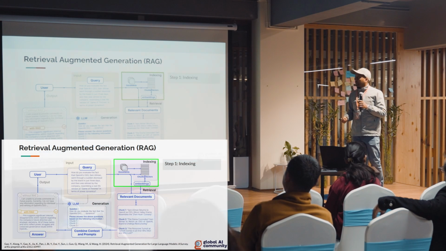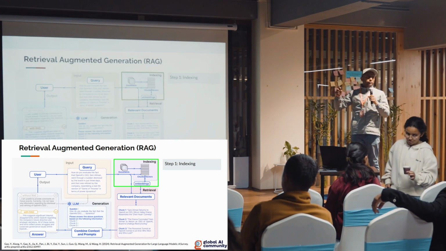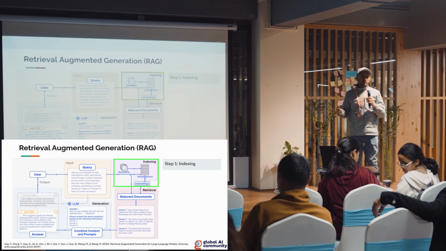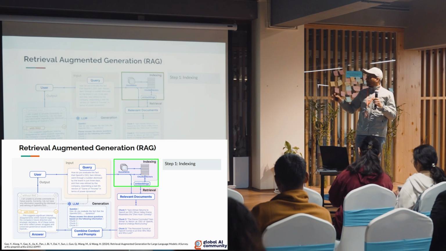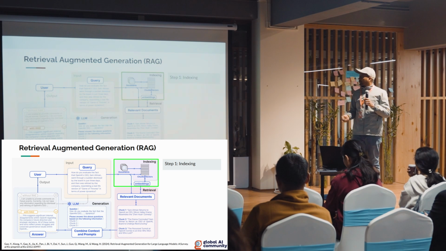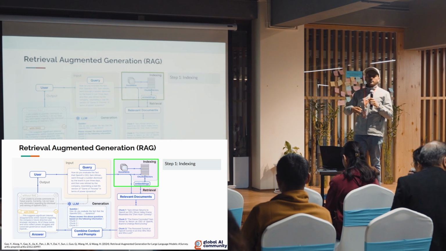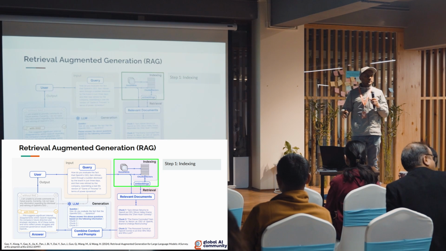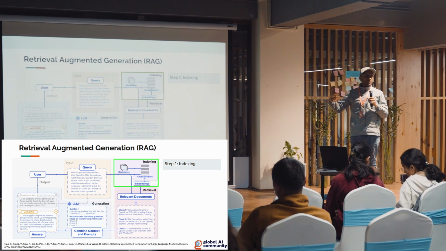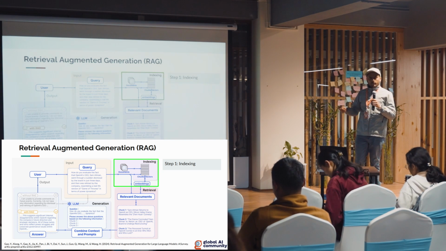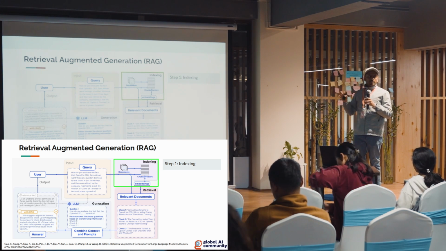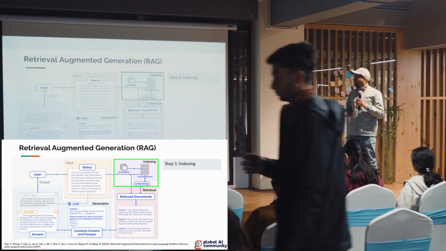So the first step is indexing, right? In RAG, we use an off-the-shelf LLM and use it to talk with our data. We don't train the model on our data; indexing just means storing it somewhere so that it is easier to retrieve and query on top of it. Let's say you have some private data. It can be HR policies, financial documents, or health documents, anything which you cannot expose to the outside world, to public companies or other providers. So we store it in a manner that is efficient for retrieval.